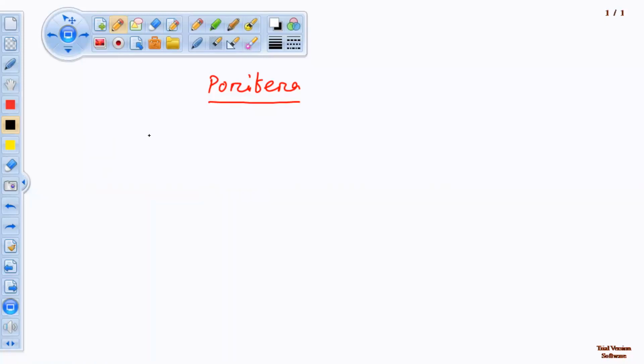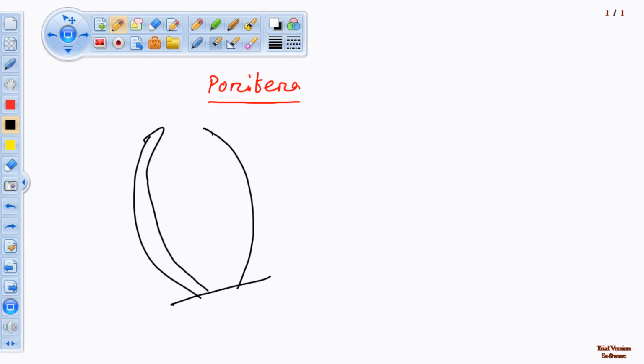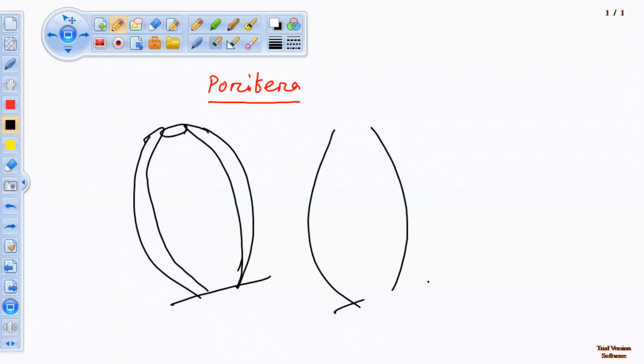The body is porous. Suppose the animal is vase-like. The total body surface is porous. Suppose this is a sponge, and the total body surface has many minute pores.